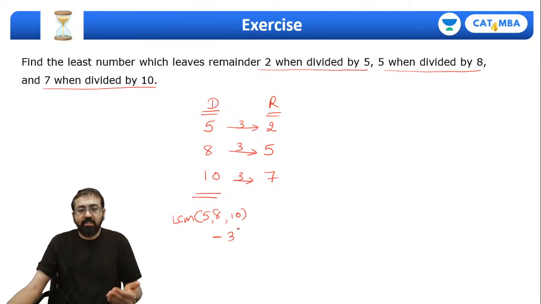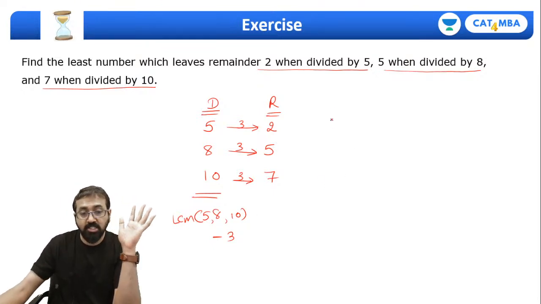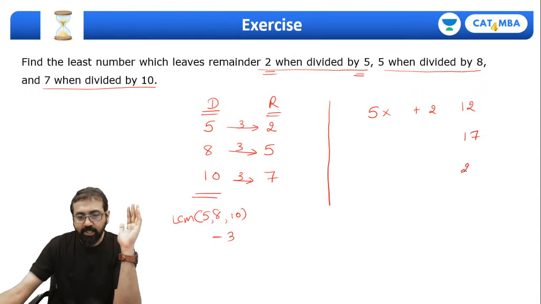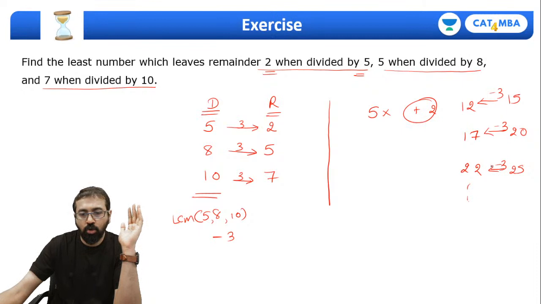Now, why are we doing it this way, guys? Please understand, this is conceptual. There is a number which, when we divide by 5, leaves remainder 2. That means the number is 2 more than a multiple of 5. Which numbers are 2 more than a multiple of 5? Can I say 12 or 17 or 22 and so on? All these numbers, can I say they are 3 less than a multiple of 5 as well? All these numbers are nothing but 3 less than a multiple of 5 also. So I can say they are 2 more or they are 3 less.